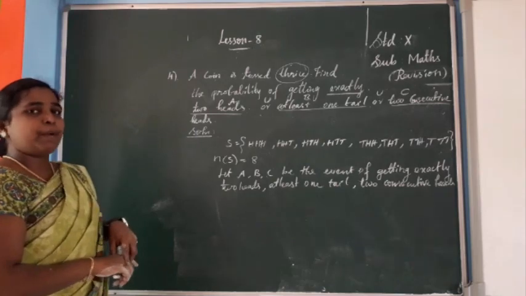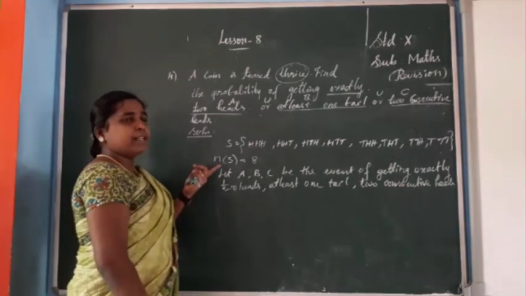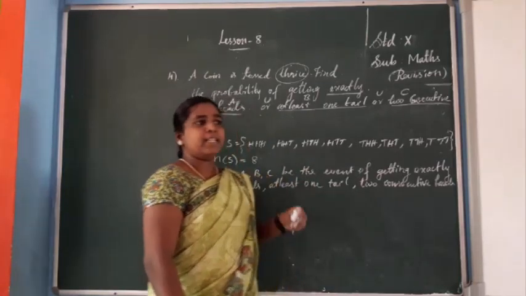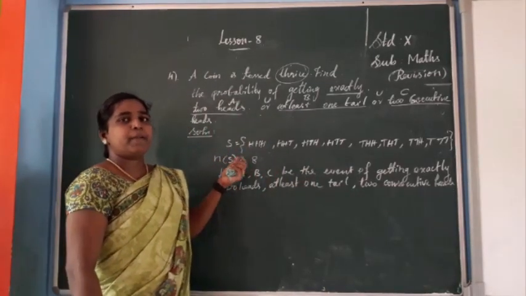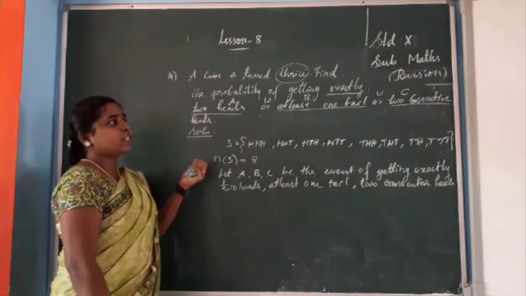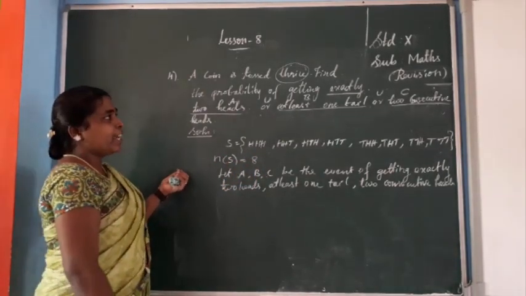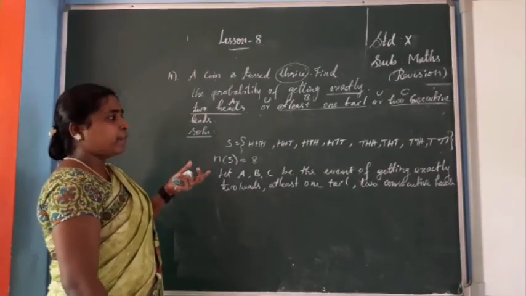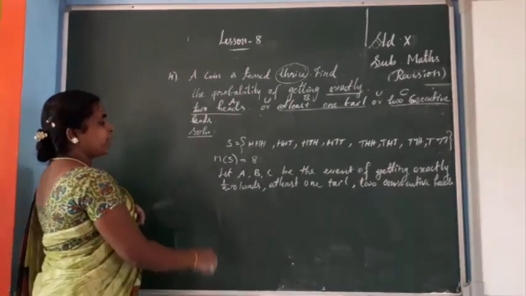You know the formula. P of A union B union C formula is P of A plus P of B plus P of C minus P of A intersection B minus P of B intersection C minus P of A intersection C plus P of A intersection B intersection C. So these are the values we need for this, isn't it? So one by one we can find first.